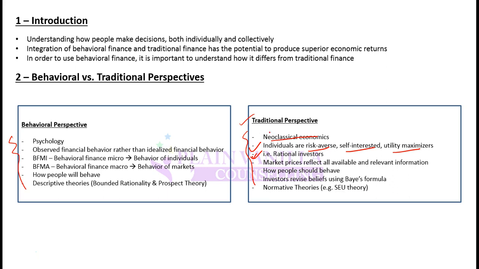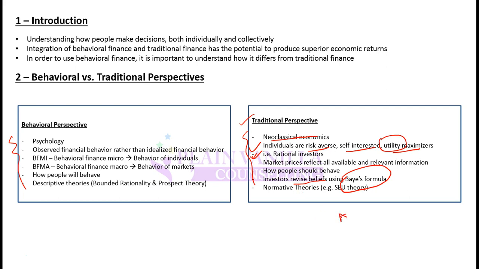Secondly, another important concept in traditional finance apart from utility is Bayes formula. Traditional finance says that investors will calculate probabilities of future events using Bayes formula. Recall from your Level 1 quantitative methods that Bayes formula is used to calculate the probability of an event given that new information has come in. Based on the new information, investors will calculate new probabilities and revise their beliefs.